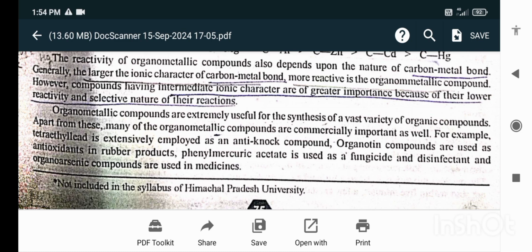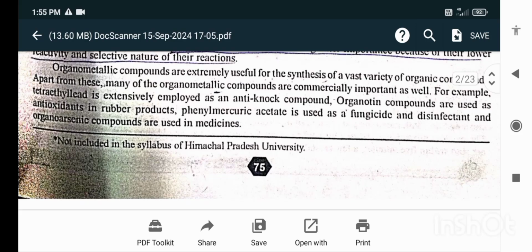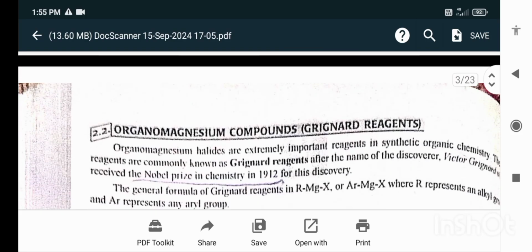Apart from these, many organometallic compounds are commercially important as well. For example, tetraethyl lead is extensively employed as an anti-knock compound. Organotin compounds are used as antioxidants in rubber products. Phenylmercuric acetate is used as a fungicide and disinfectant, and organoarsenic compounds are used in medicines.